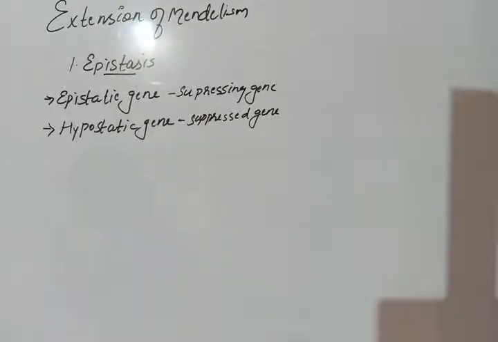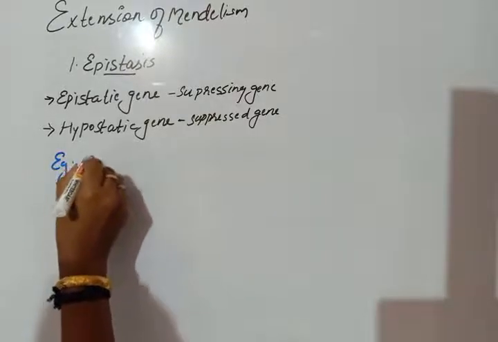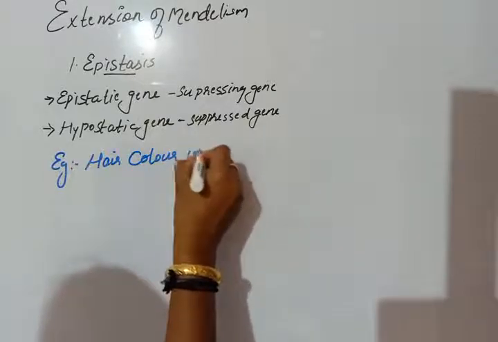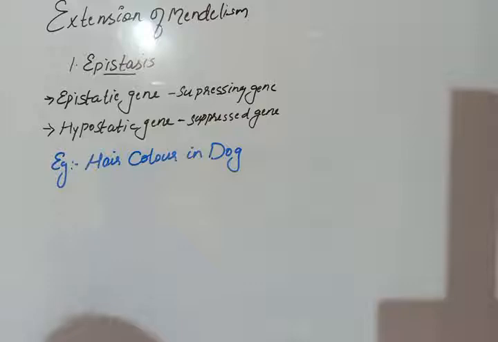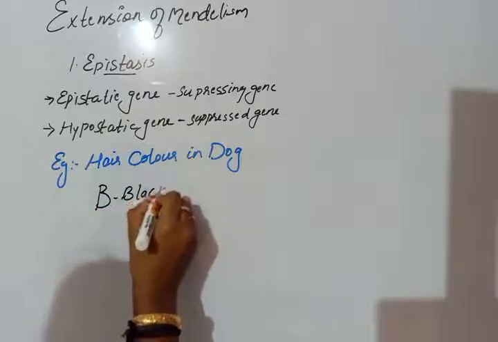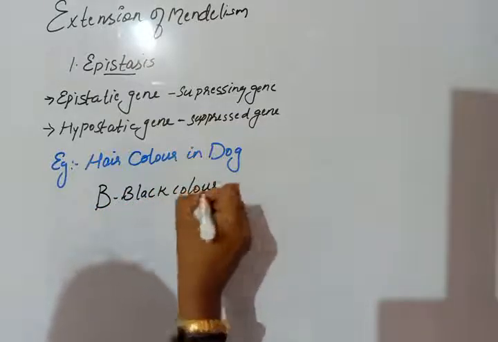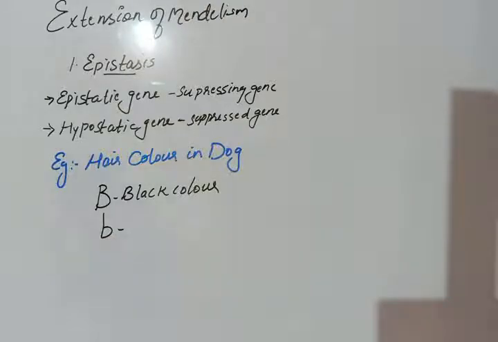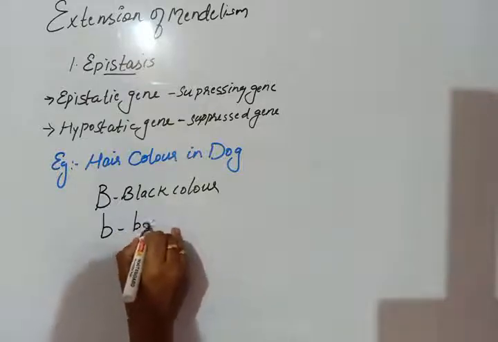So the example is hair color in dog. In dog, the dominant allele for black hair color is B, and small b for brown hair color.